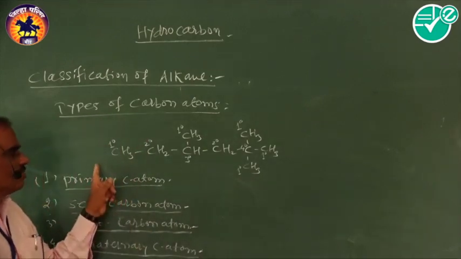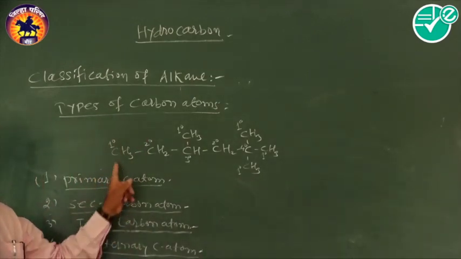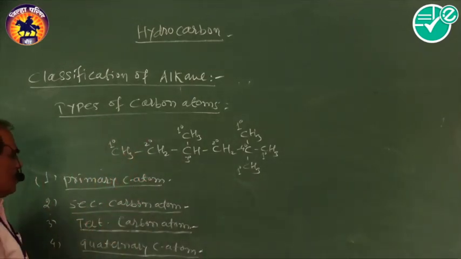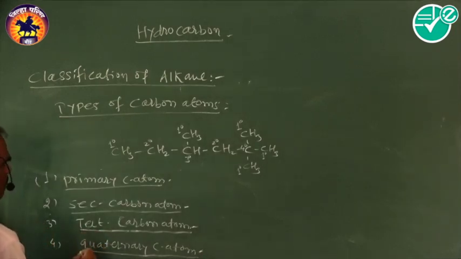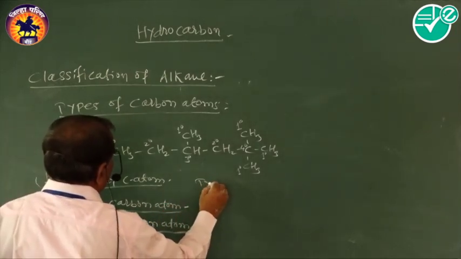So these are the different types of carbon atoms in any alkane. Then we see the types of hydrogen atom.